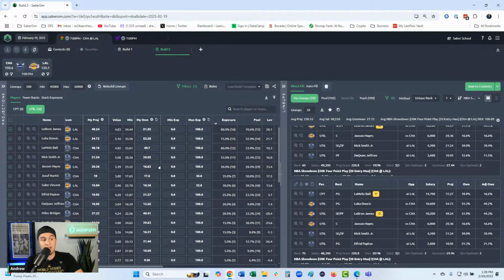So I really like this. I like it a lot more now, and I'd be a little more comfortable with the plays and players that I'm taking stands on, and I'd be ready to rock and roll and save these lineups. So that is how I'd be building lineups for today's NBA Showdown.